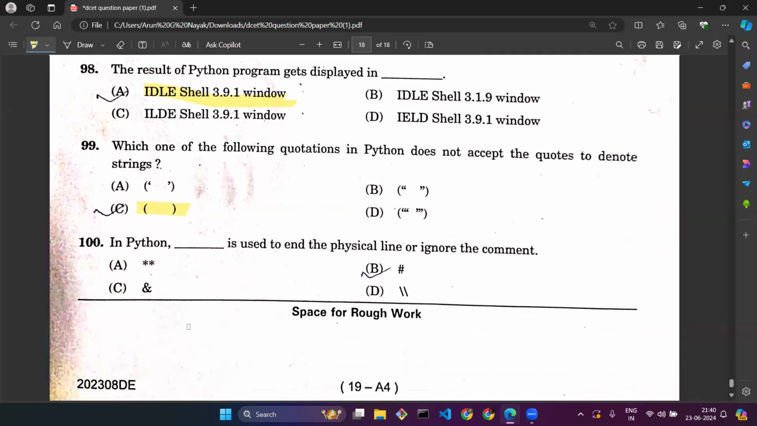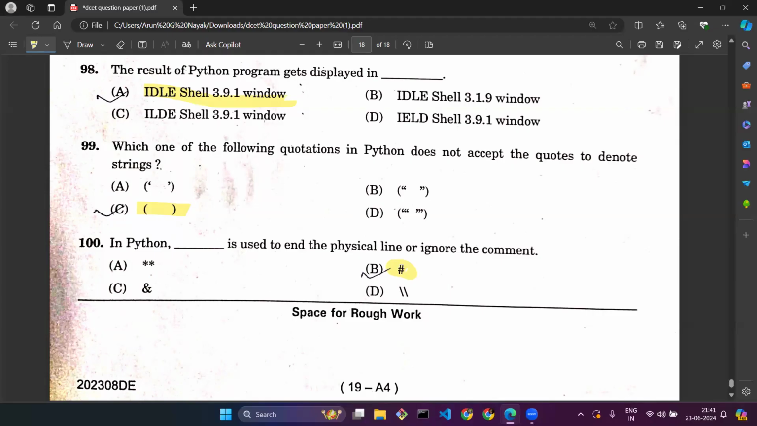Last question. In Python, dash is used to end the physical line or ignore the comment. We have star, hash, ampersand, and two backslashes. To ignore a comment in Python, we use hash. The question is simple: you need to find the symbol which indicates a comment.